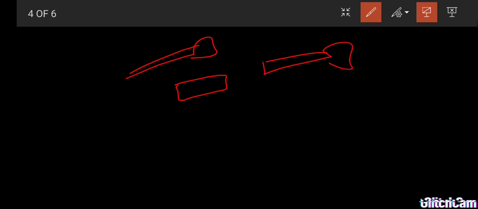Okay, and the same, take one hammer. Here also the same identical hammer, but this is made up of plastic and this is made up of iron. This is the difference. So this is plastic, so mass is varying.